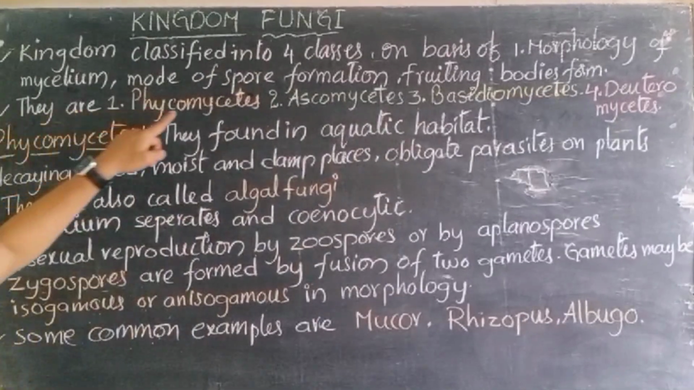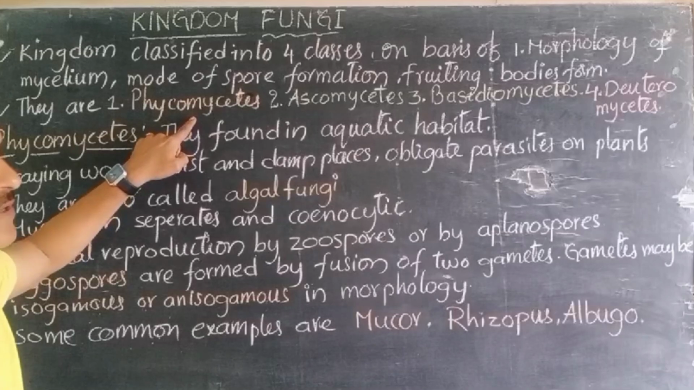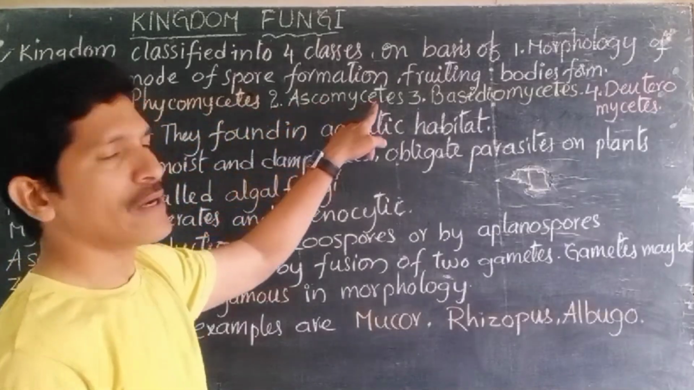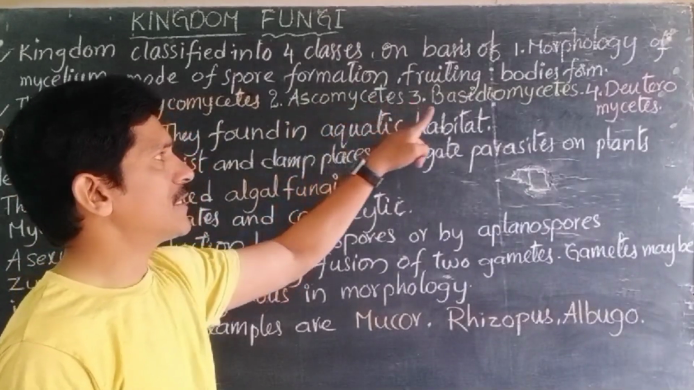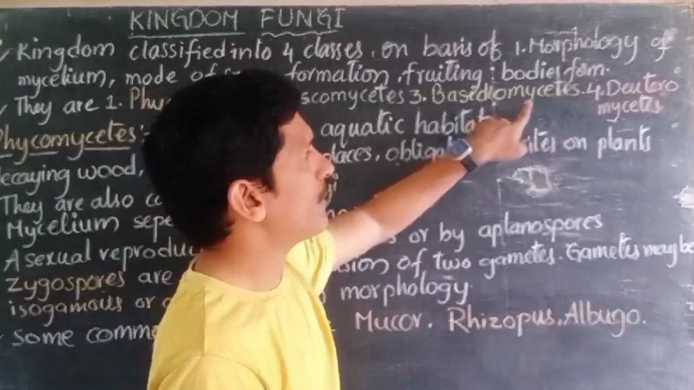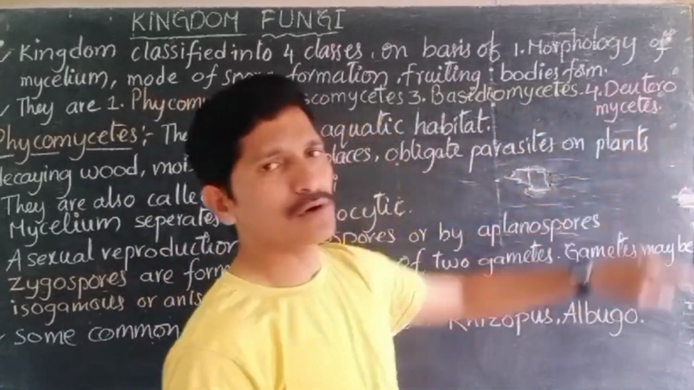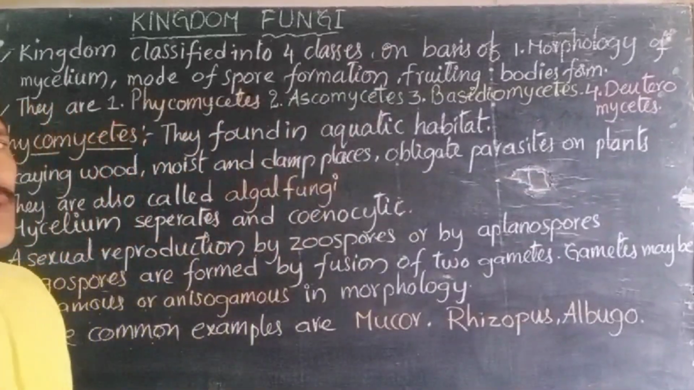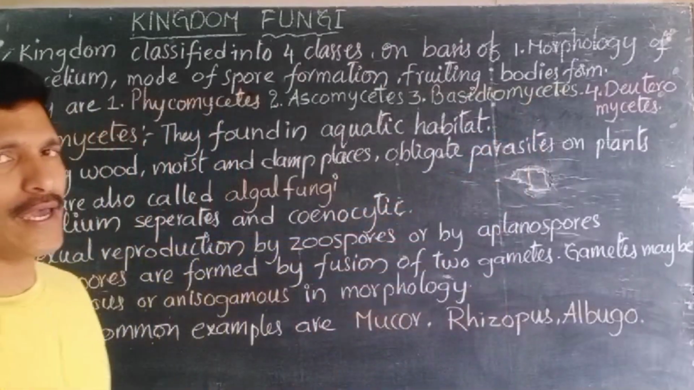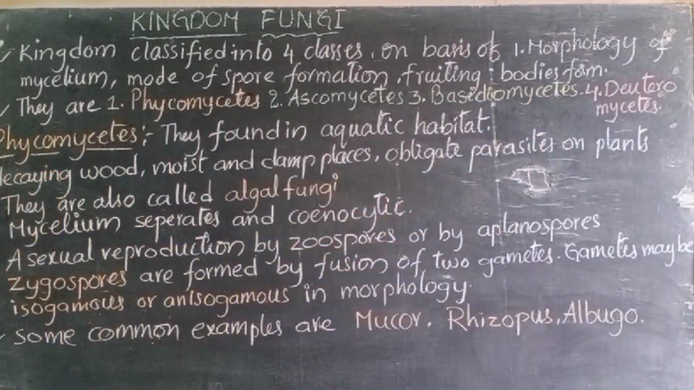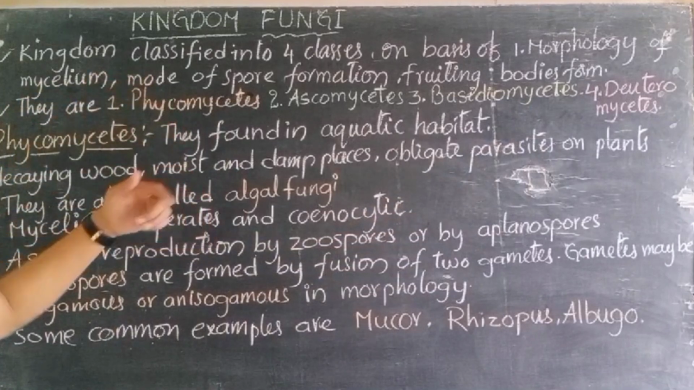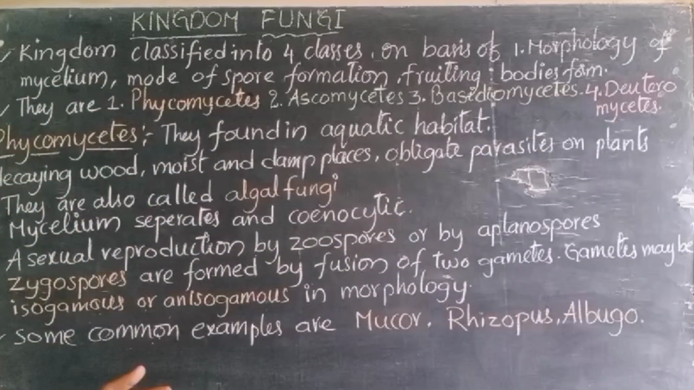What are they? The first one is Phycomycetes. The second class is Ascomycetes. The third one, Basidiomycetes. The fourth one, Deuteromycetes. These are the four classes into which fungi are classified. Let us see the first class of the fungi, its characteristic features and examples, one by one.